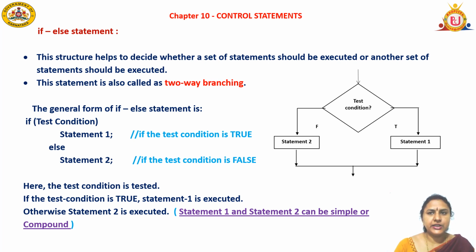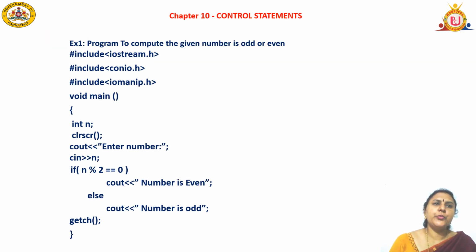Next, come to the flowchart. Check the test condition. If it is true, it will execute statement 1. If it is false, it will execute statement 2, and both will be connected to stop. Let us discuss a programming example for the if else construct. The program is to check whether the given input number is an odd number or an even number.